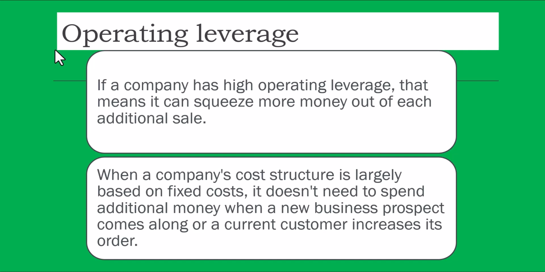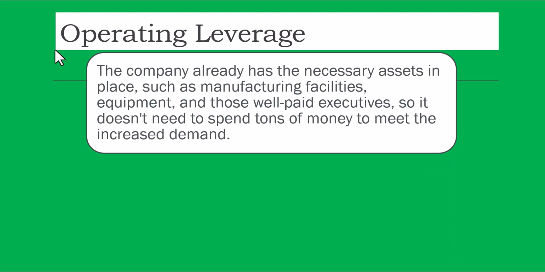The first paragraph: the company which has high operating leverage can squeeze more money out of additional sales. Second, when a company's cost structure is largely based on fixed cost, it doesn't need to spend additional money when new business prospects come along or a current customer increases its order. Is that okay? The company already has the necessary assets in place, such as manufacturing facilities, equipment, and well-paid executives, so it doesn't need to spend tons of money to meet the increased demand.